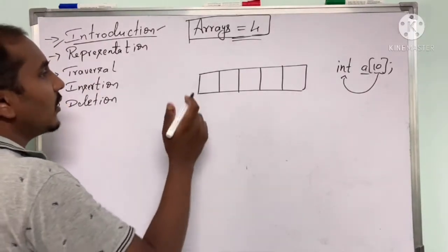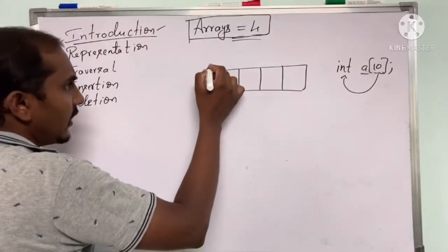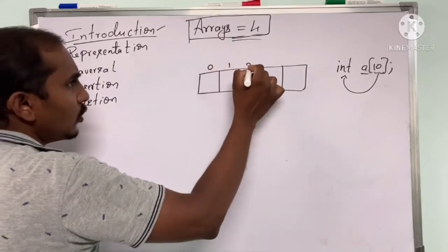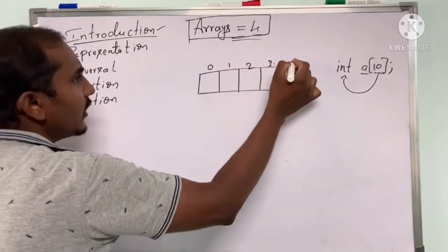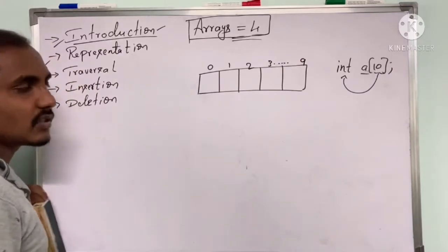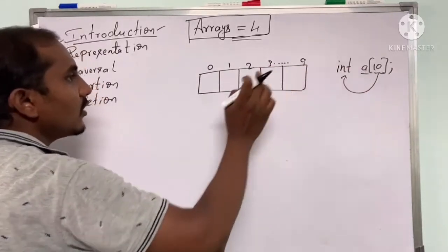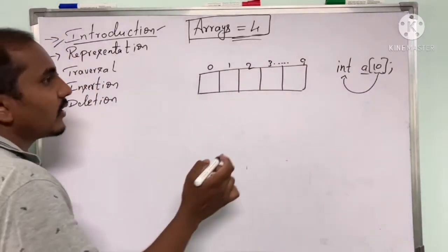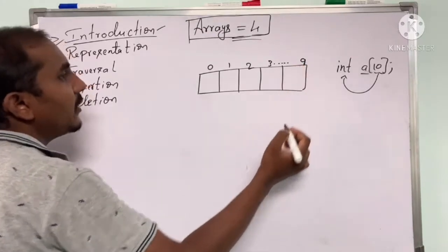Now we start the index with 0, 1, 2, 3, and continue till 9. Since I have declared 10, I can store 10 elements where the last index will be n-1.